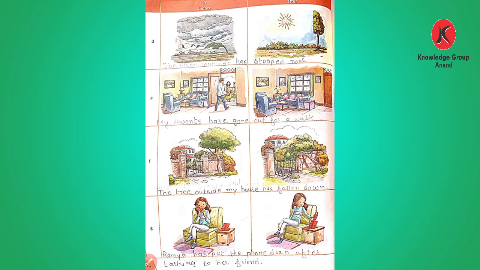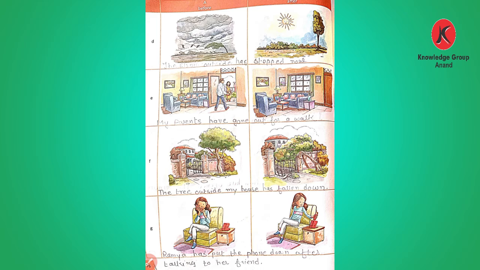Number E, we can see that the door is closed in one picture, and in another the door is open where the mother and father are standing, I think planning to go out. In the box the words given are go out. So using go out: my parents have gone out for a walk.